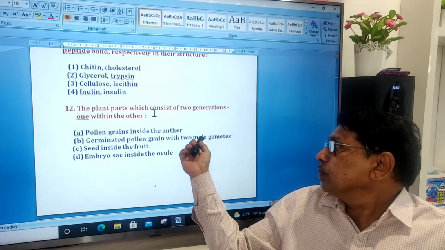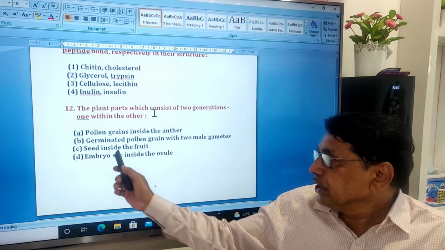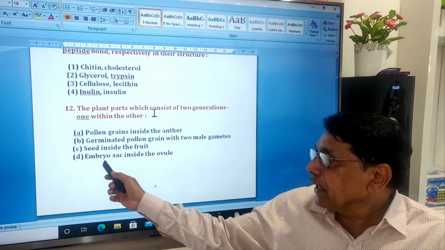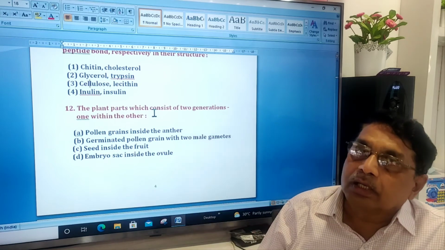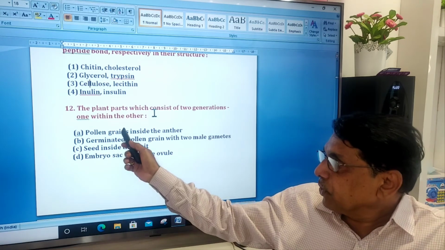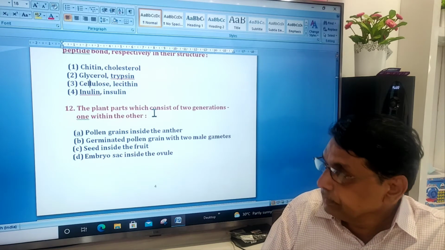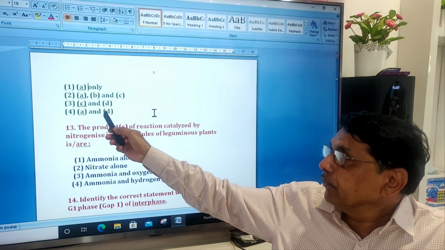Germinated pollen grains have 2 male gametes, both are haploid. Seed inside the fruit. Embryo sac, the female gametophyte inside the ovule, this is megasporangium. So therefore, A and D are correct. Look at A and D, both.